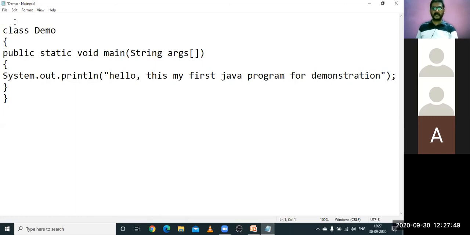Now, what is the reason behind it? What happens inside it? Whenever your Java program is written without an import statement, that is import java.lang, it means that this program is getting executed because the java.lang package is imported by default into your program.